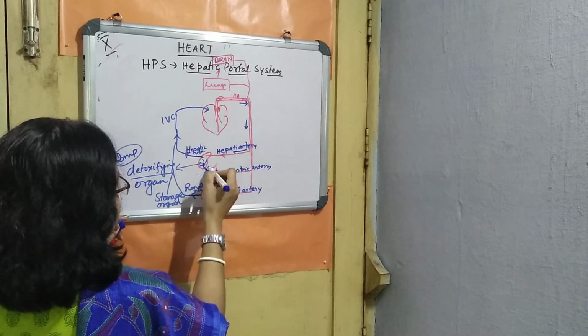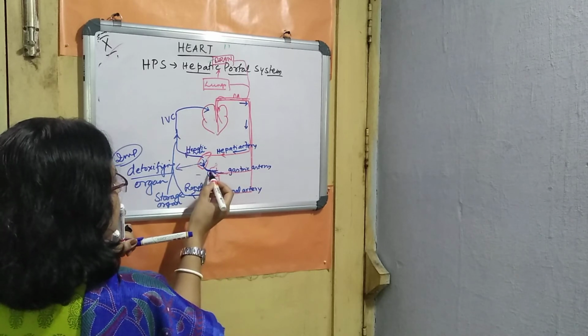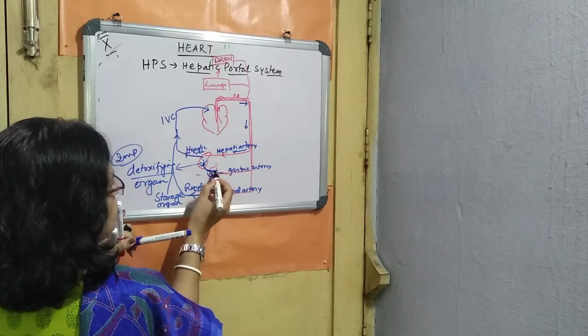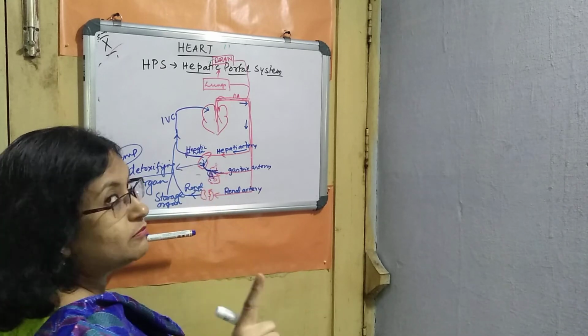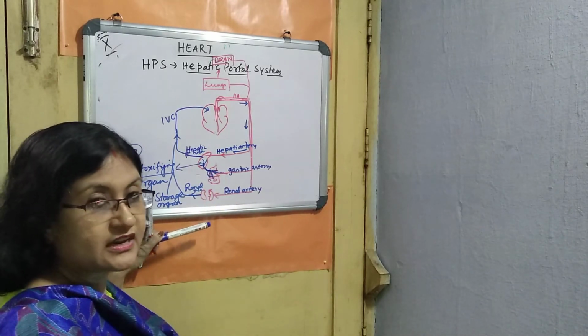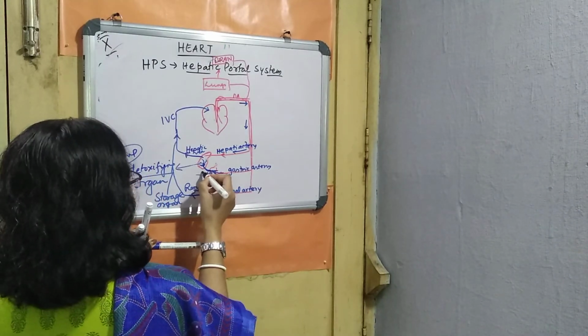Now here, there is a blood vessel which is very important, which connects the gut and the liver. It starts from capillaries and ends with capillaries. There is only one blood vessel in our body which starts with a capillary and ends with a capillary. I repeat, there is only one such blood vessel in our body.